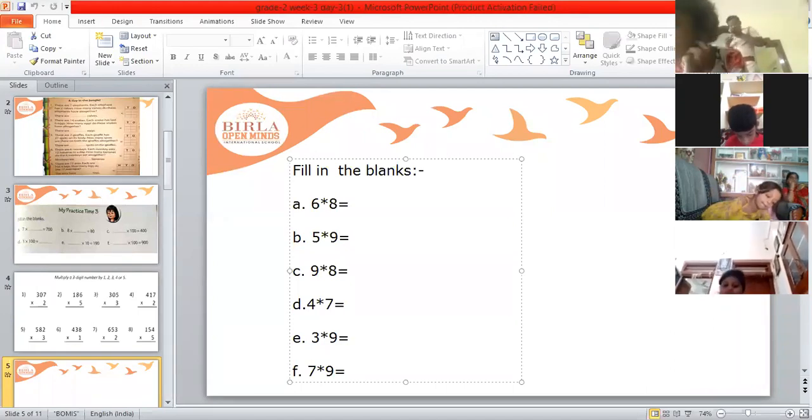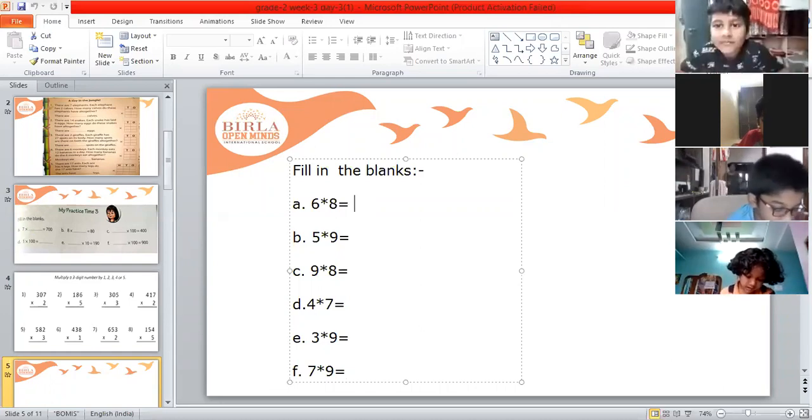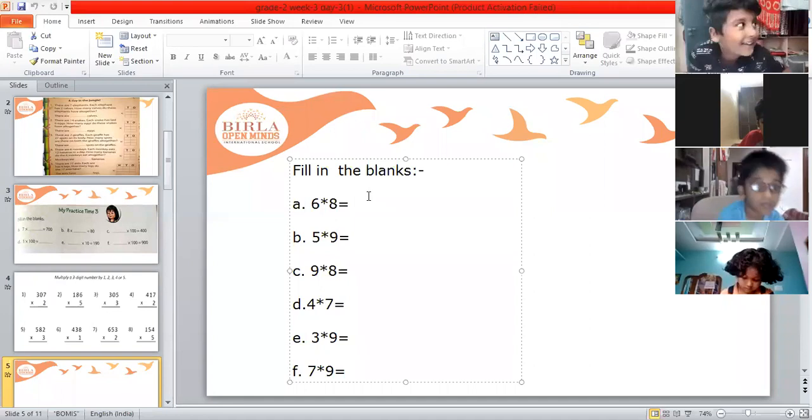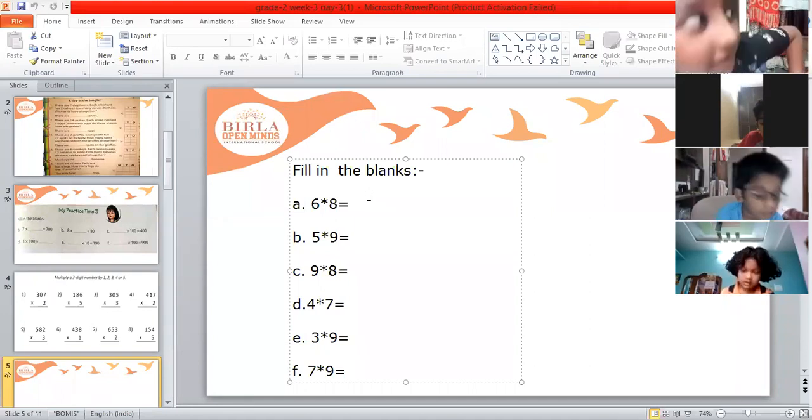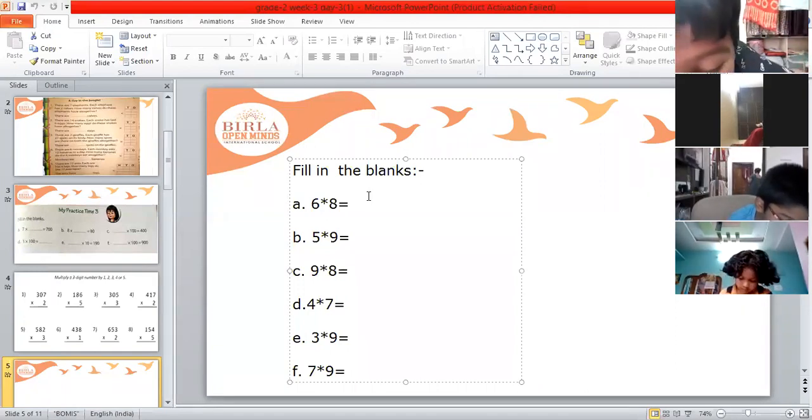Yes, children, write fast. Pathan, first. Read bit A. First bit. 6 table. 6 ones are 6. 6 twos are 12. 6 threes are... 48. Oh, 6 3s are 48.